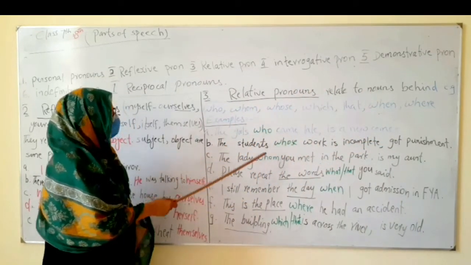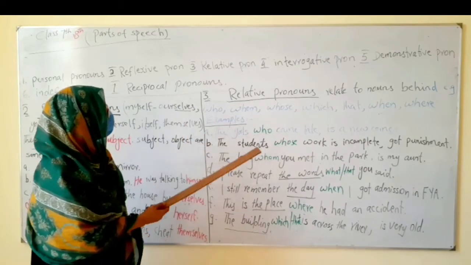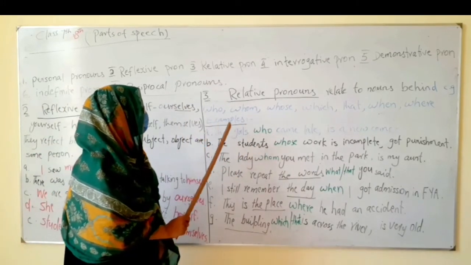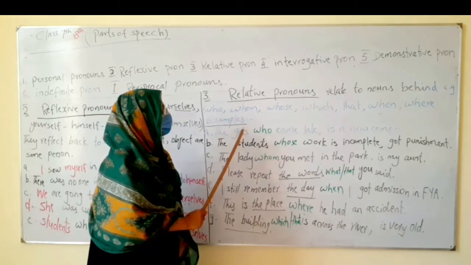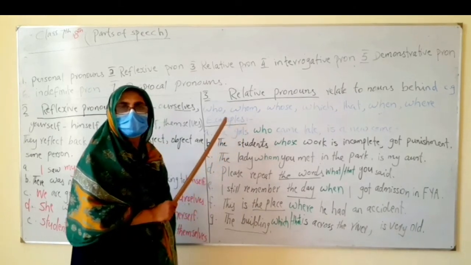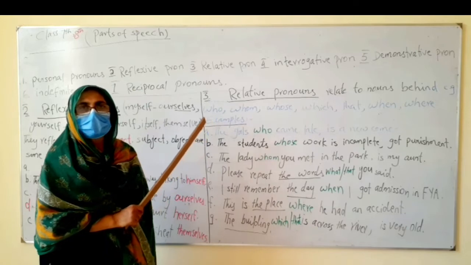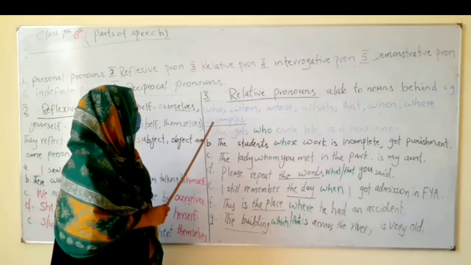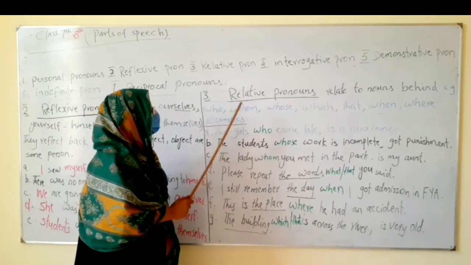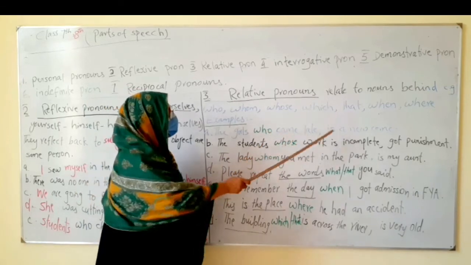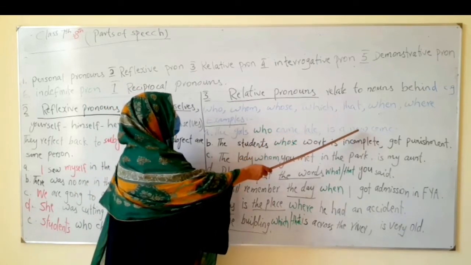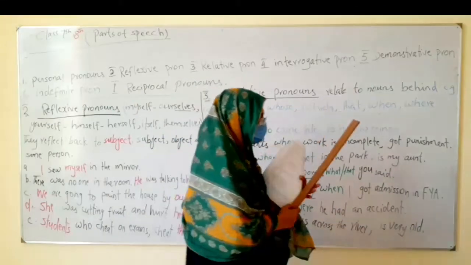Now see how they are used in sentences and how they relate to the noun behind. The noun for which the pronoun is used is called the antecedent. How? Like the girl who came late, only the girl, not the girls.